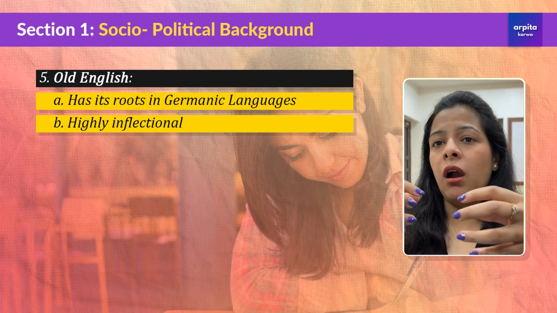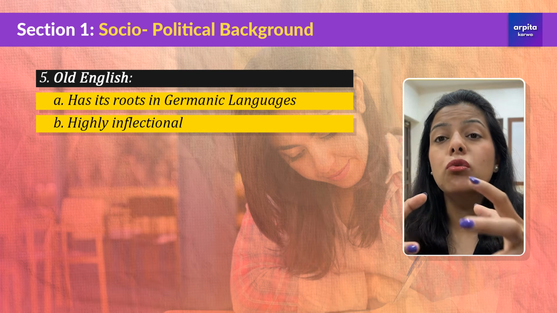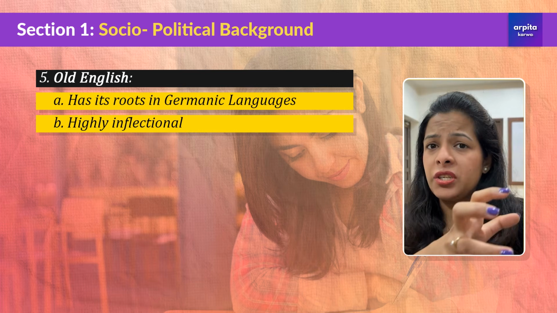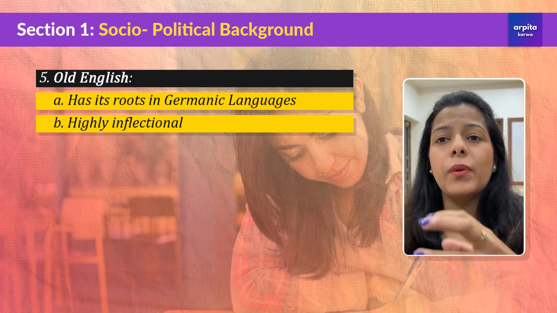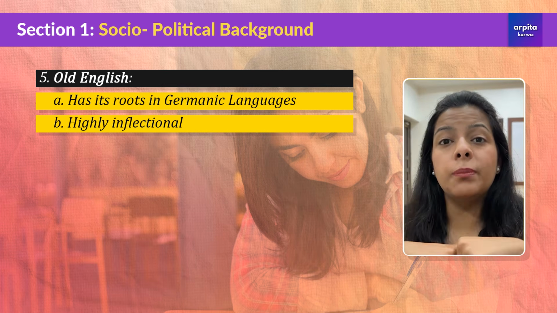That means it was very complicated when it came to the rules of grammar, and that is the reason why it went through a transitional period where it became really simple and something that everyday people can communicate in.